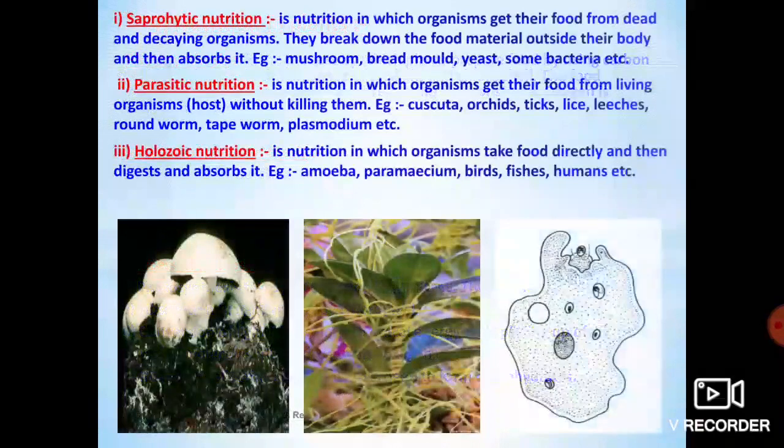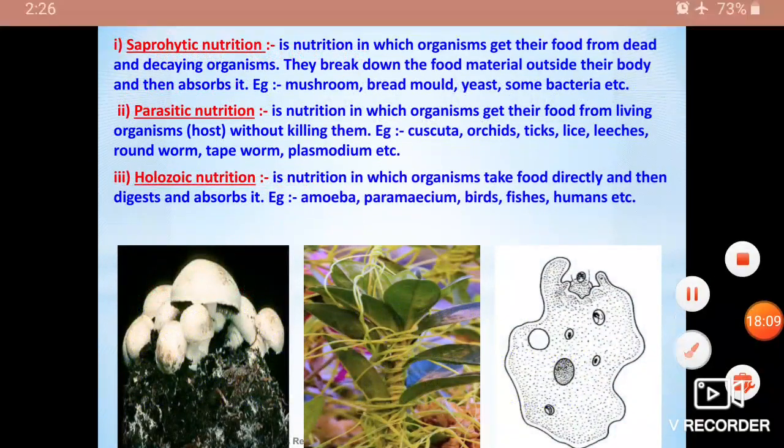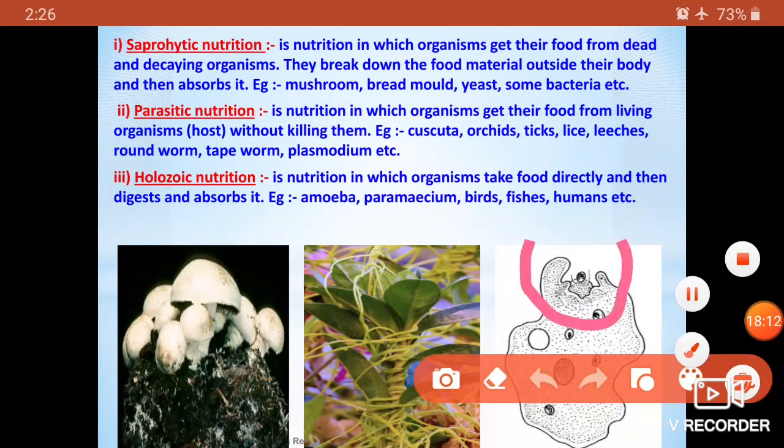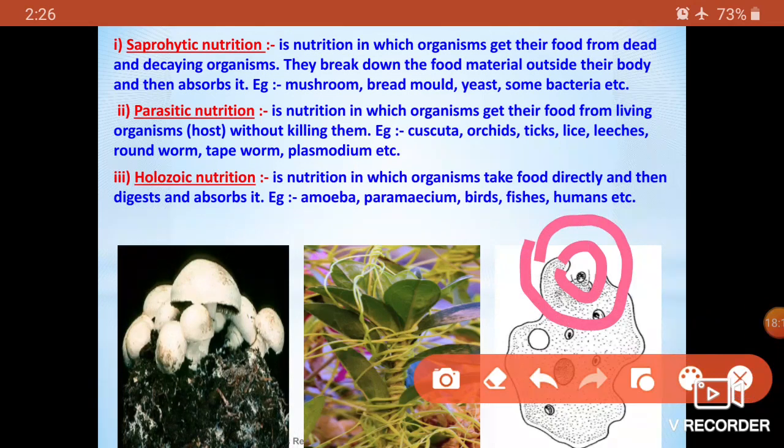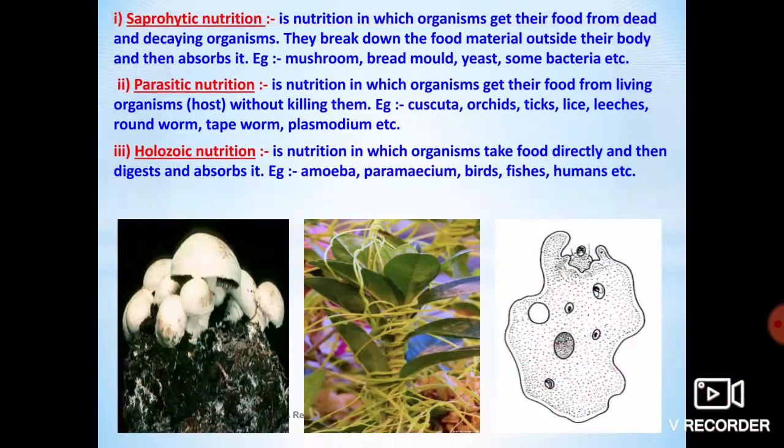See the dot, which is called a food particle, that has entered the amoeba's body. Digestion takes place there, the undigested food is eliminated, and the digested food is absorbed and utilized.